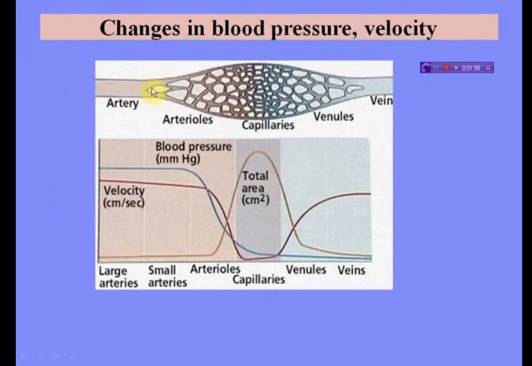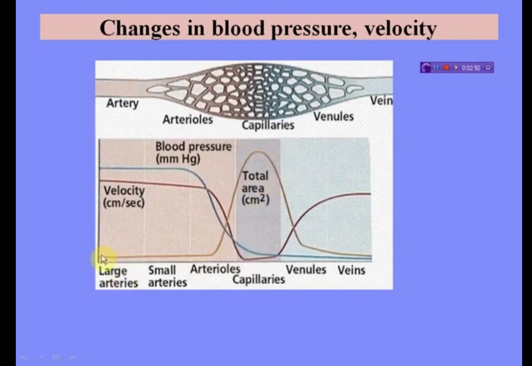See, the artery further branches into arterioles, which further branch into capillaries, and these are venules and veins. Capillaries are the connection between arterioles and venules. You can see here the large arteries, small arteries, arterioles, capillaries, and this is venules and veins. The velocity of blood is in centimeter per second, the blood pressure in millimeter mercury, and the total area in square centimeter.